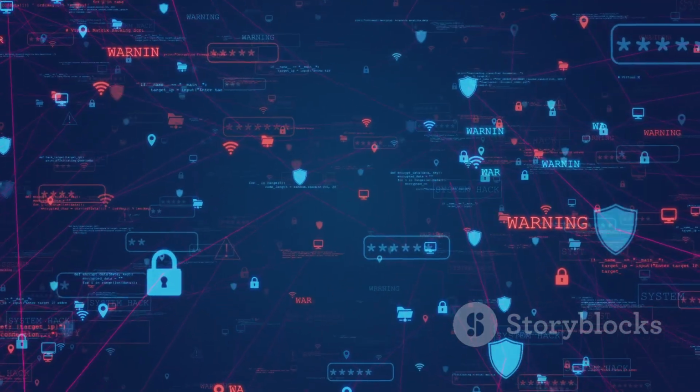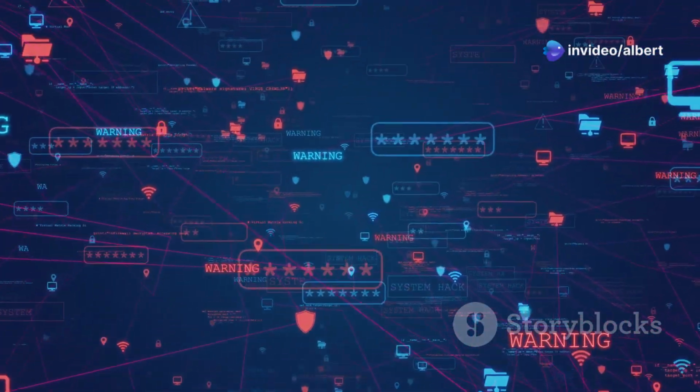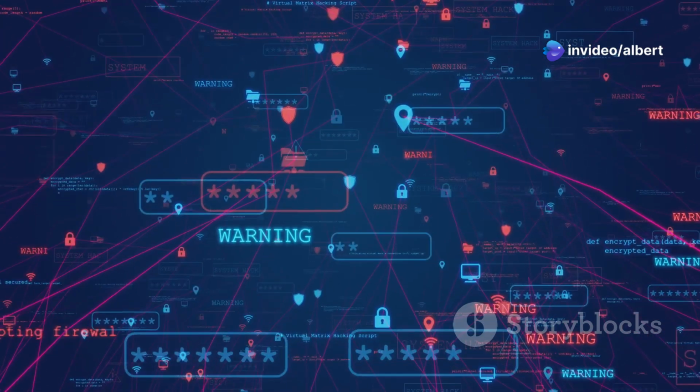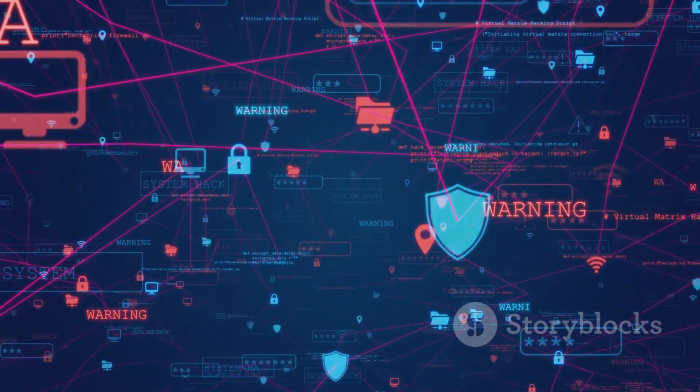Just like our roads need traffic signs and rules to prevent chaos, the internet requires a set of protocols to manage the flow of data. Without these rules, data packets would collide, get lost, or take forever to reach their destinations.